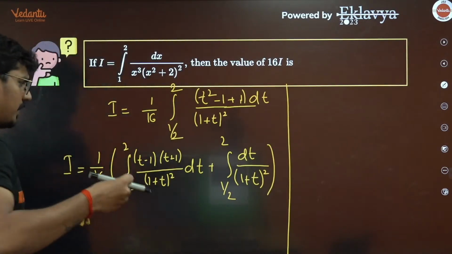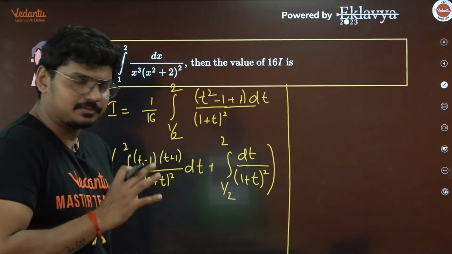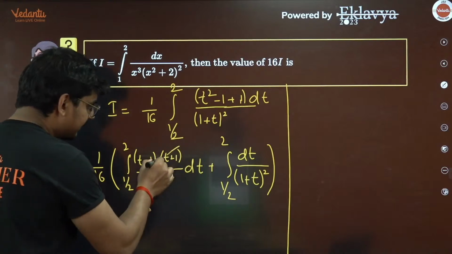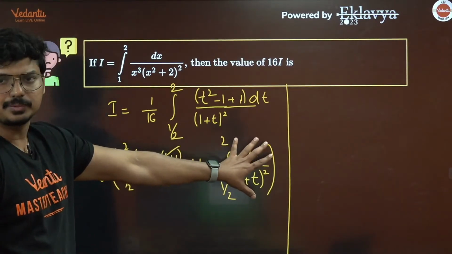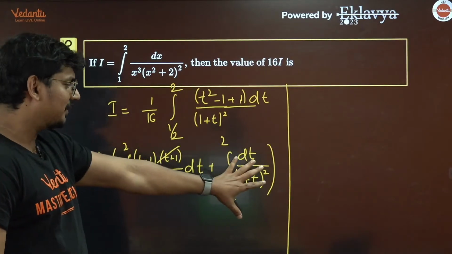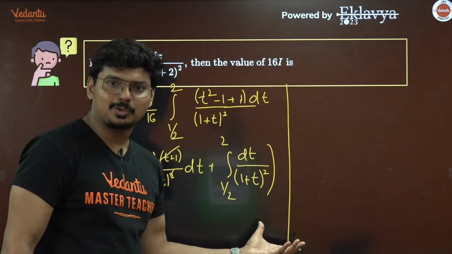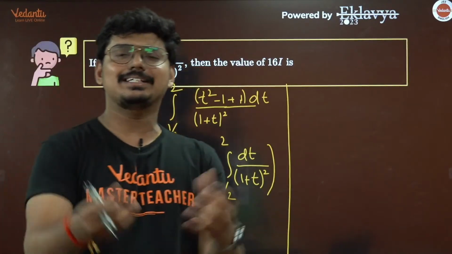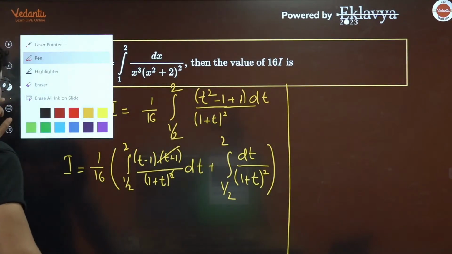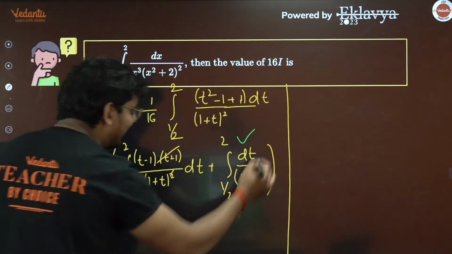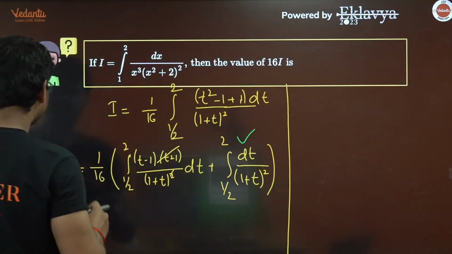Now I will not be doing the entire calculation. It might take some time. But if you observe this, guys, this t plus 1 and one t plus 1 is gone. The second integral is sorted out. You need not do anything to the second integral. This is in standard form, dt by (1 plus t) whole square. This is as good as dx by x square. So the second integral is completely sorted out. And what about the first integral then?